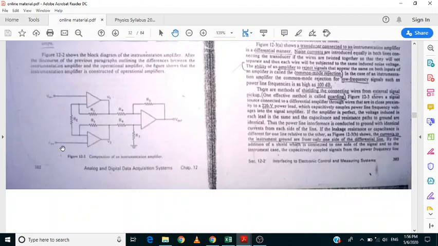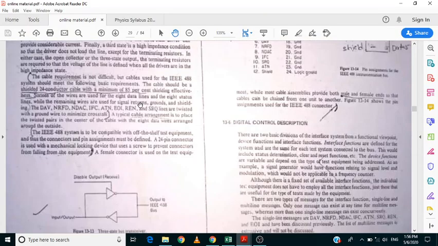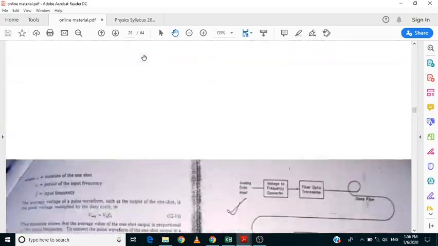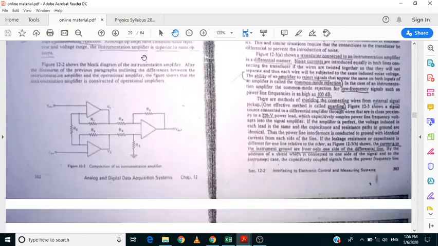Along with this, just remember the instrumentation amplifier, and don't go for the different types of instrumentation amplifier which are there in the material. No need to explain all those things. Just explain this one.